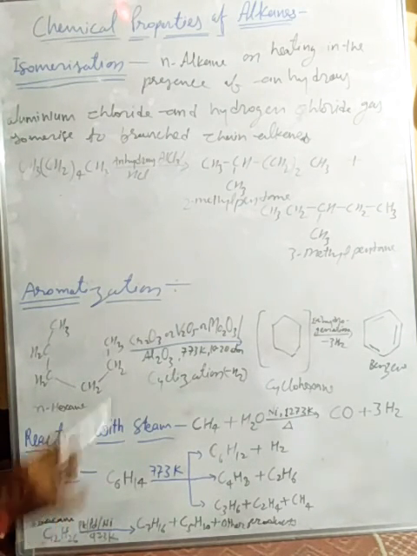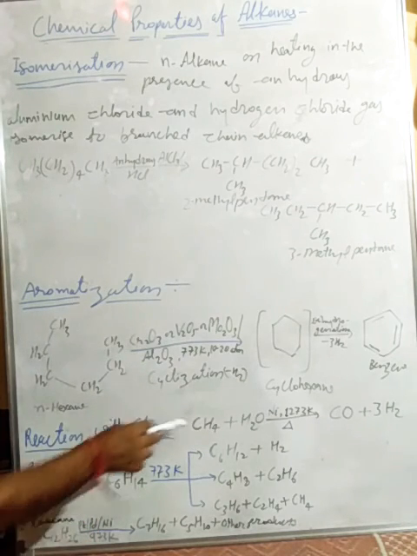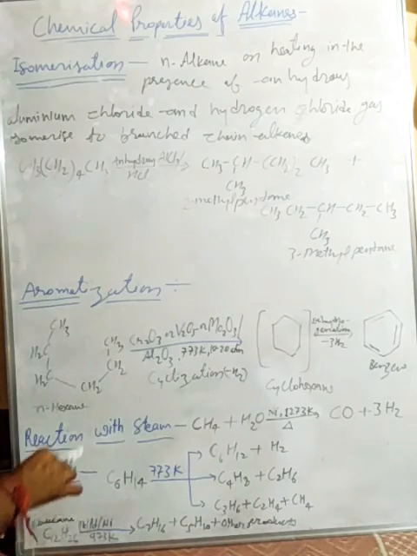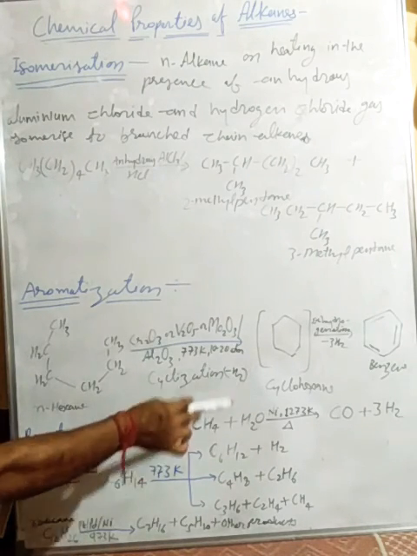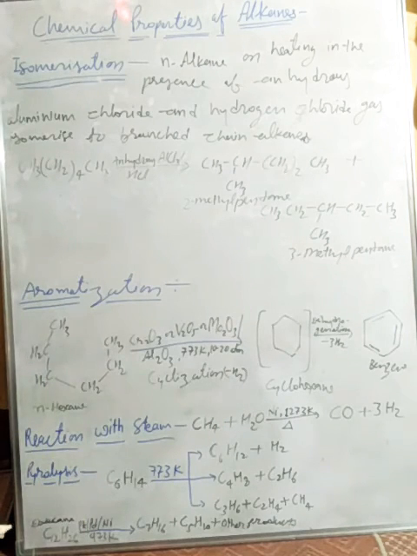This method is also used for the industrial preparation of dihydrogen gas. Right. Next chemical property of alkanes is pyrolysis.